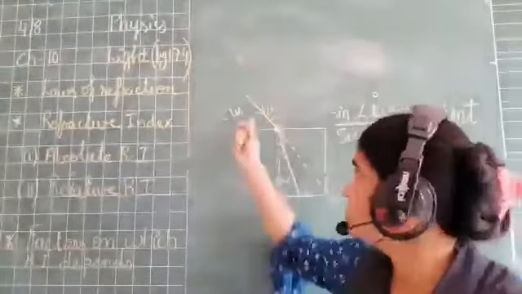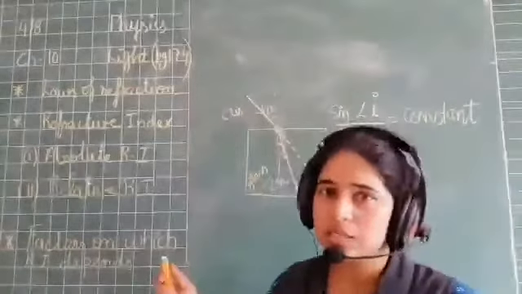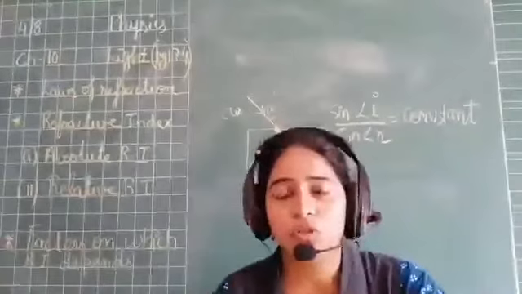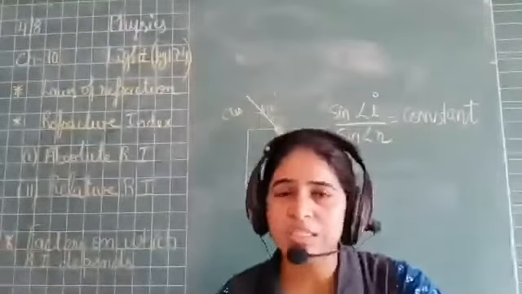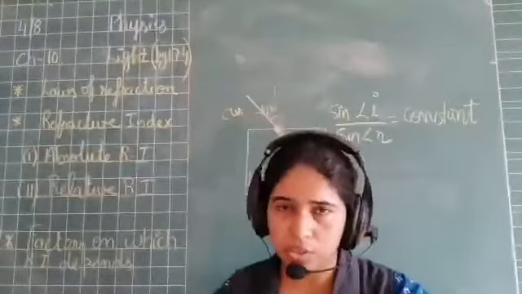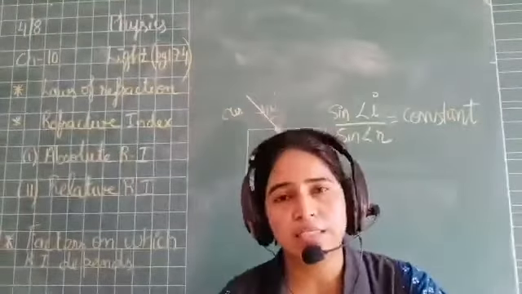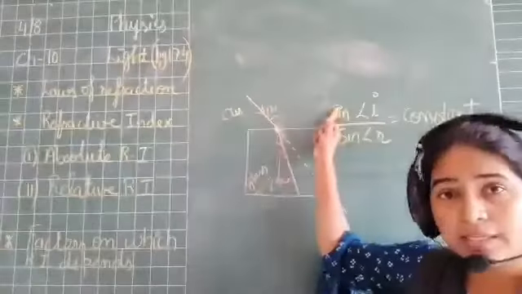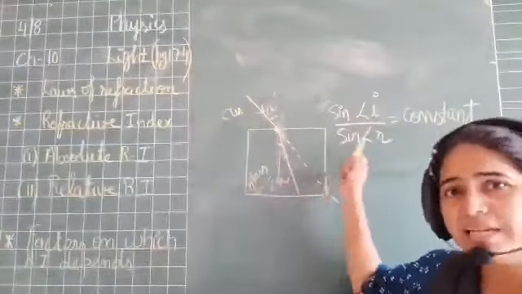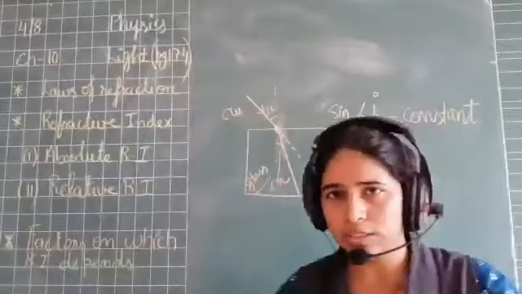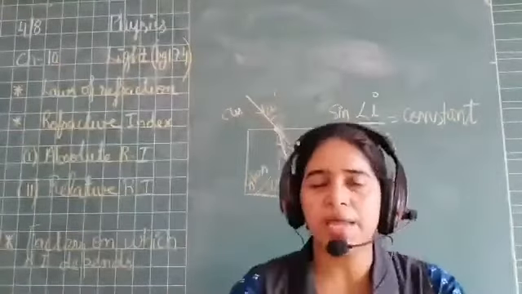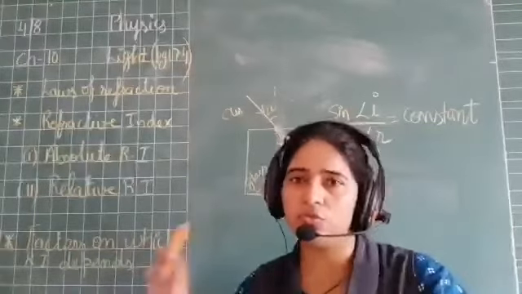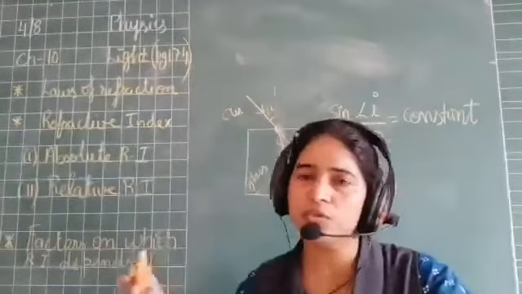Here the medium is air and glass, so for air and glass, the value of sin I by sin R will be constant. And for this, you require constant color of light. Right, children? So the second line says that the ratio of sin I by sin R is constant for a given pair of transparent media and a given color of incident light, right?